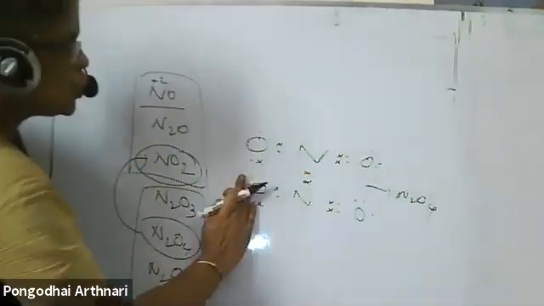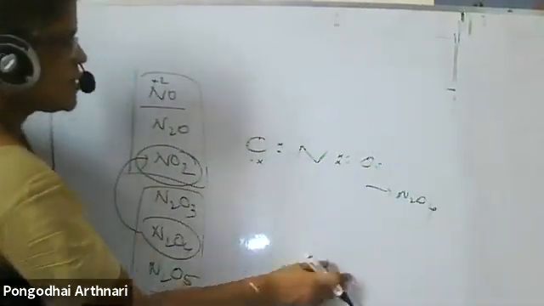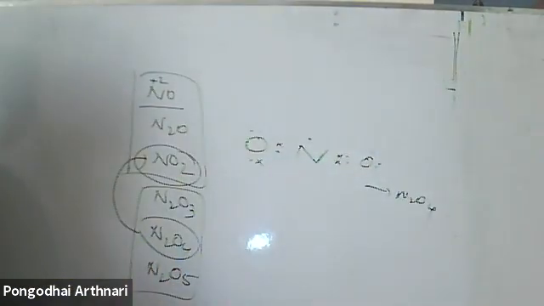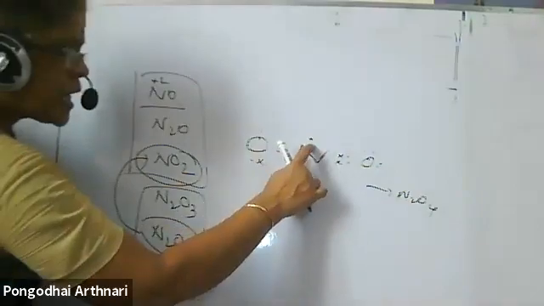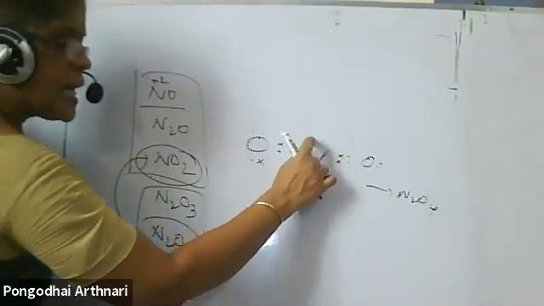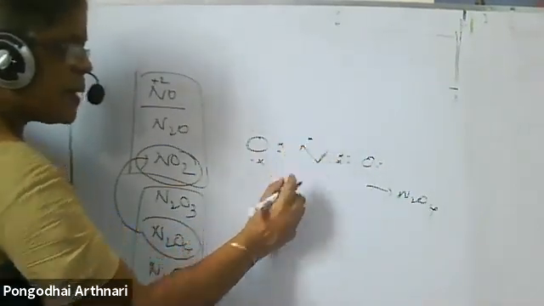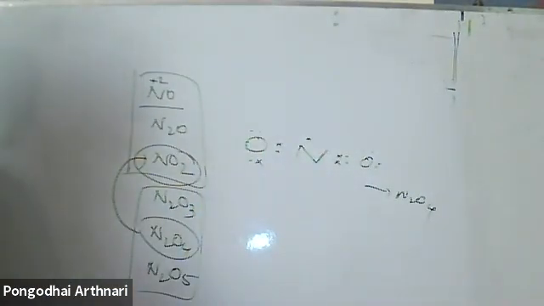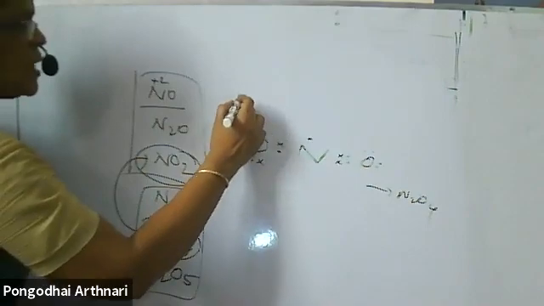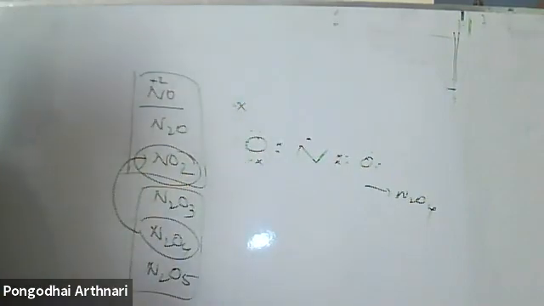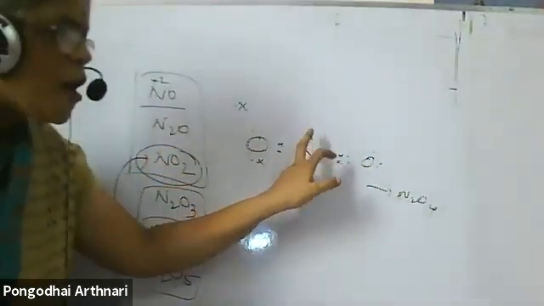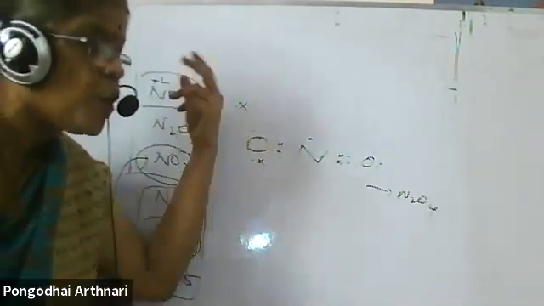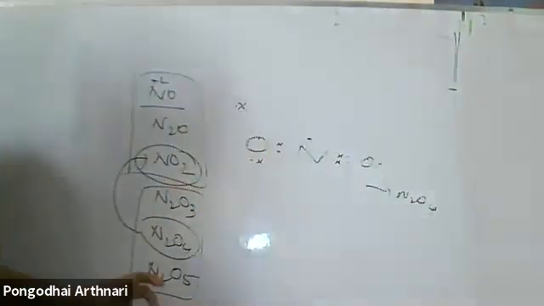Why does NO2 dimerize very fast? Because of the odd electron present on nitrogen. To attain the octet structure, it readily combines with one more NO2 to form N2O4. This is an often asked question, why NO2 dimerizes. Because of the odd electron present on nitrogen, in order to attain the octet structure, it combines with one more NO2 to form N2O4.